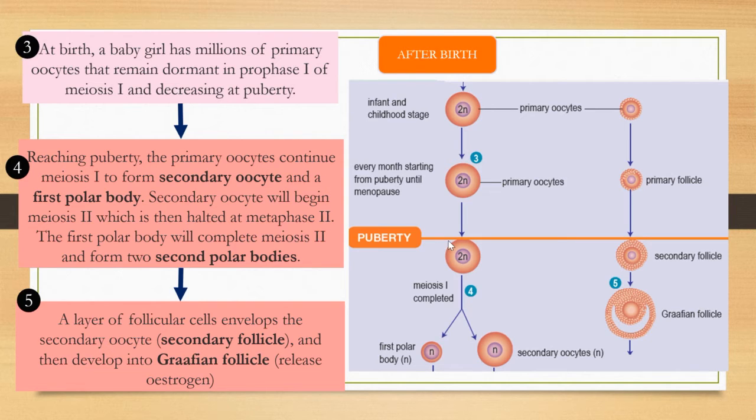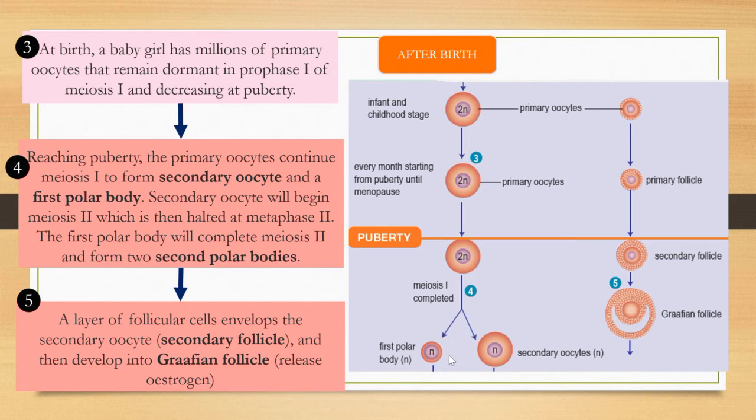Every month, one of the primary oocytes in the ovary will continue meiosis 1 to form one secondary oocyte and a first polar body.